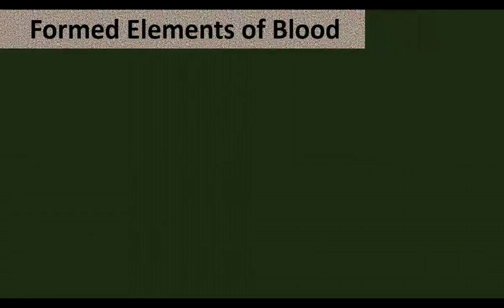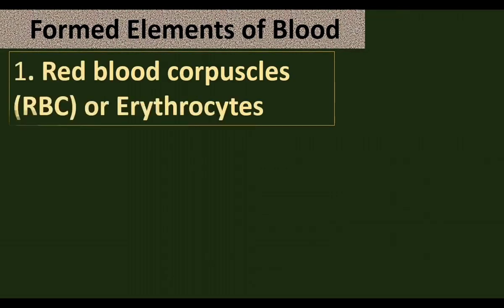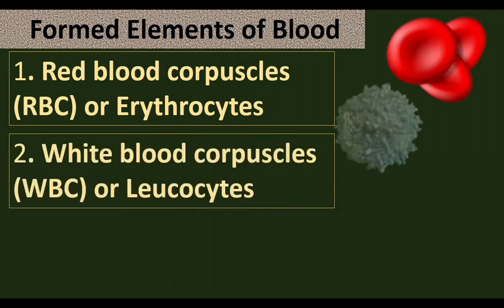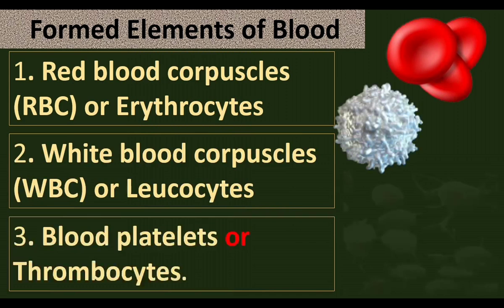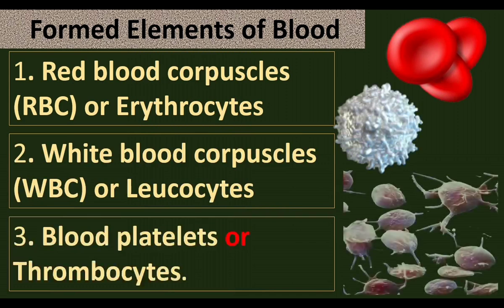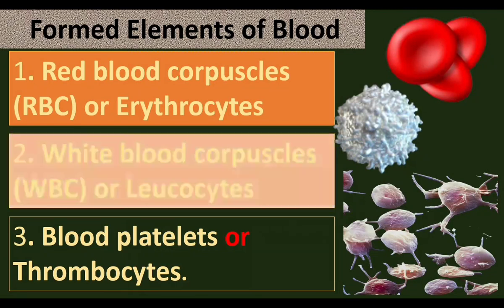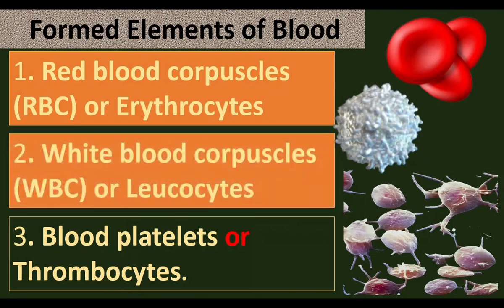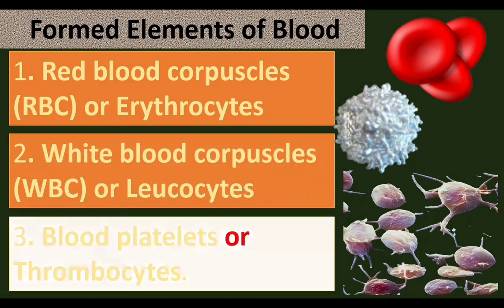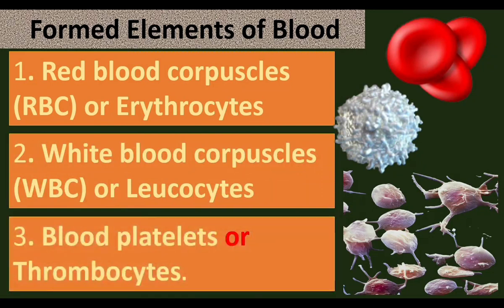Formed elements are the blood cells. There are three types of blood cells. Red blood corpuscles are erythrocytes. White blood corpuscles are leukocytes. Blood platelets are thrombocytes. Erythros means red. Red blood corpuscles are erythrocytes. White blood corpuscles are leukocytes. Leukos means colorless. Blood platelets are broken pieces of the larger WBCs. They are fragments.